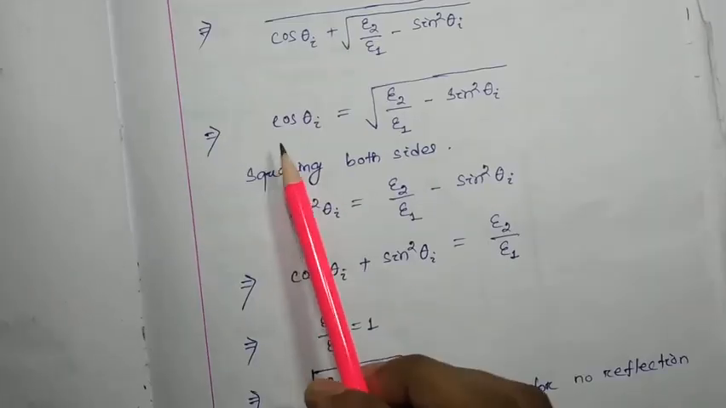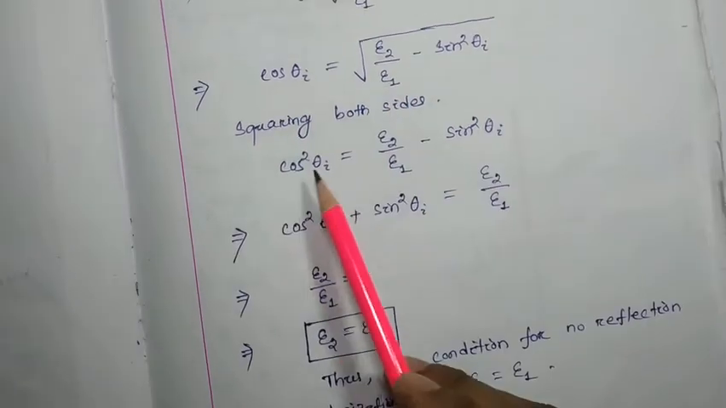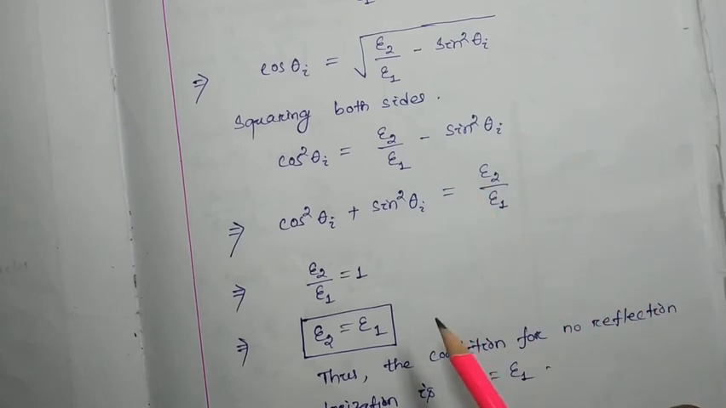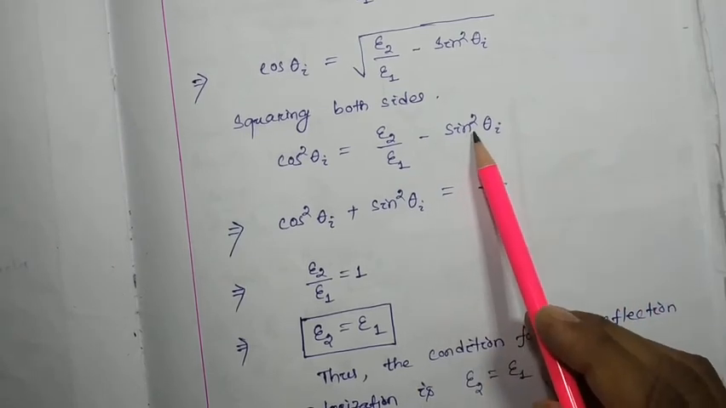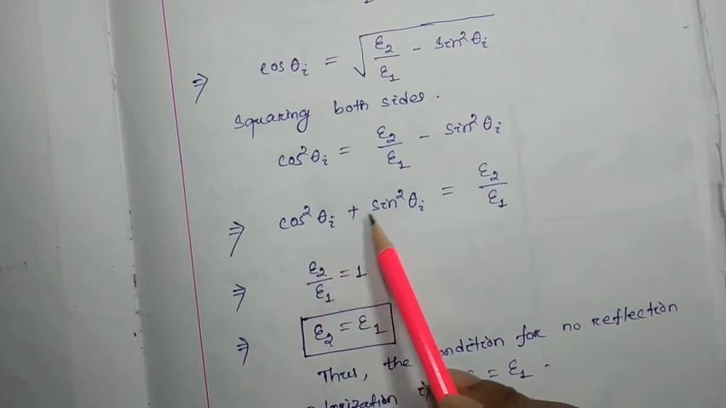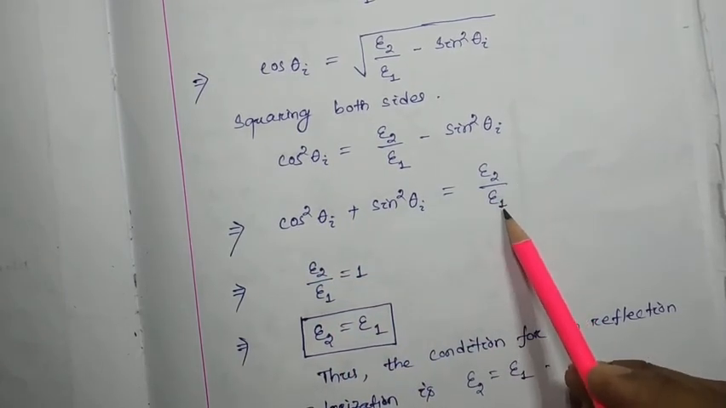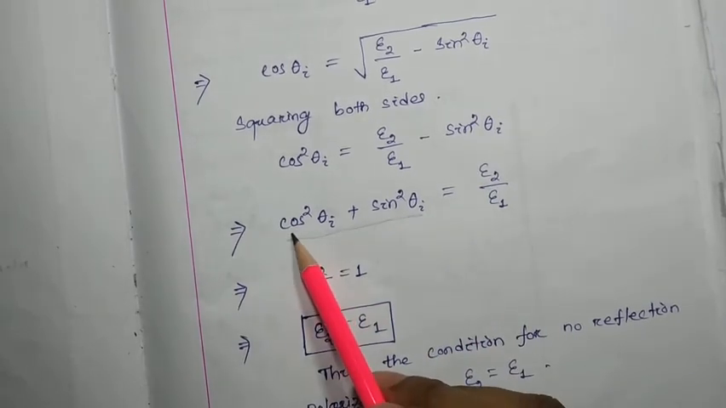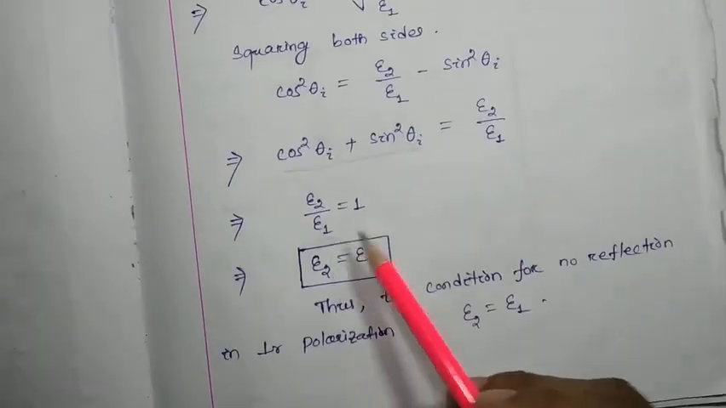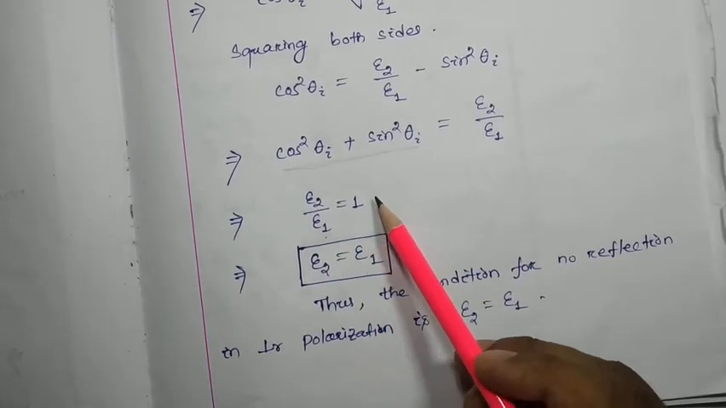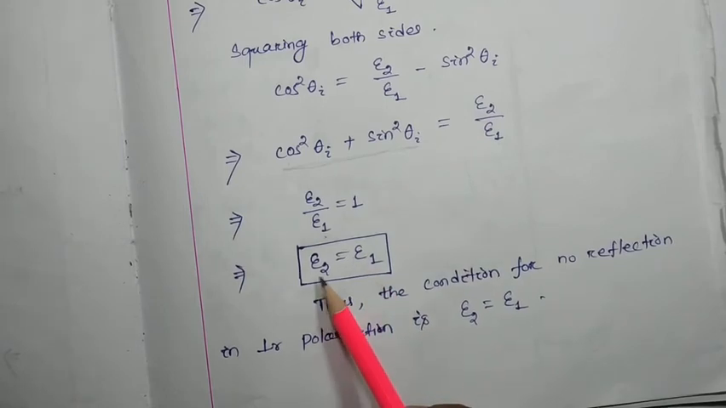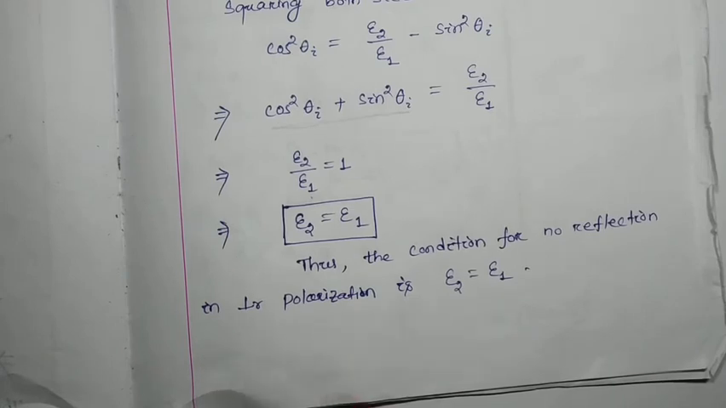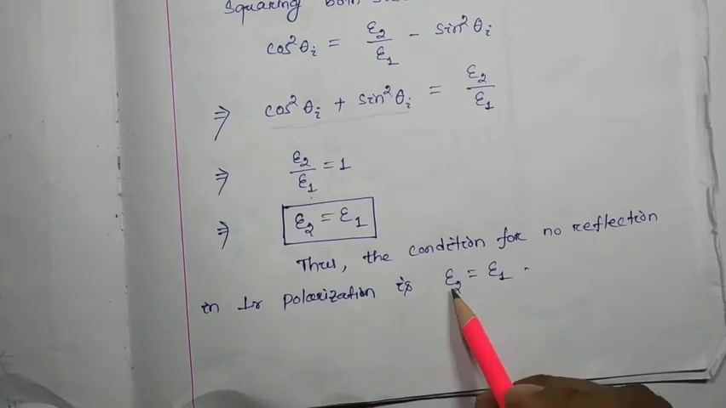Now we are going to square both sides. We found cos square theta I equals epsilon 2 by epsilon 1 minus sin square theta I, right? So take this sin square theta I to the left side. We found cos square theta I plus sin square theta I equals epsilon 2 by epsilon 1. Cos square theta I plus sin square theta I is nothing but 1. So we found epsilon 2 by epsilon 1 equals 1. That means epsilon 2 equals epsilon 1. So this is the condition for no reflection in perpendicular polarization. That is epsilon 2 equals epsilon 1.